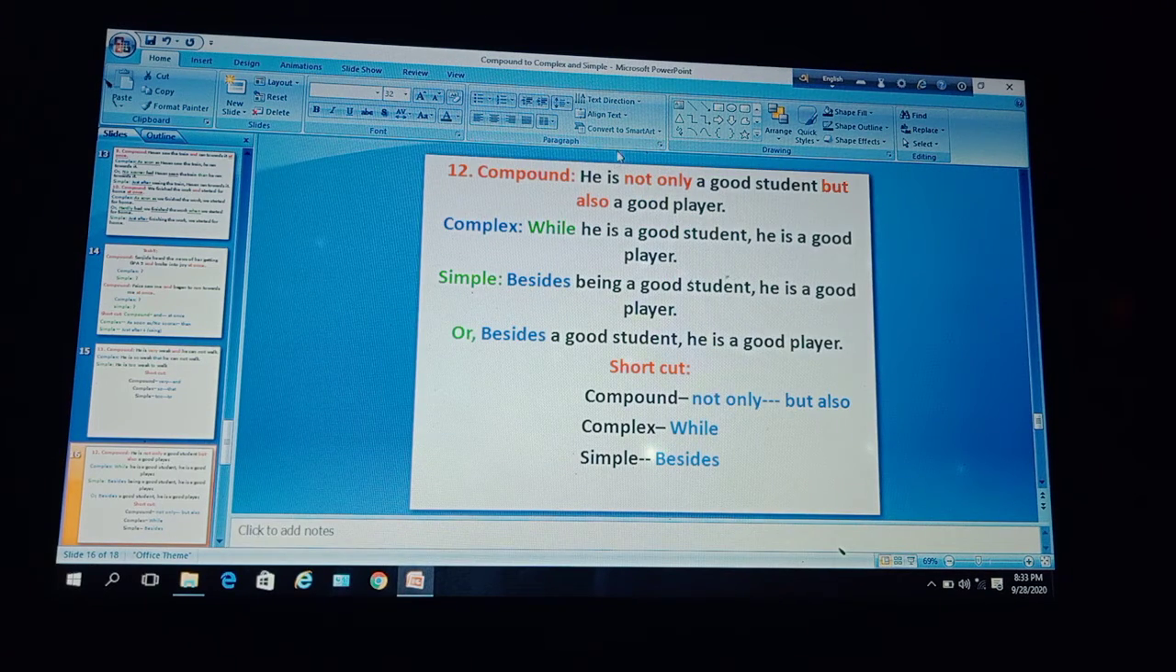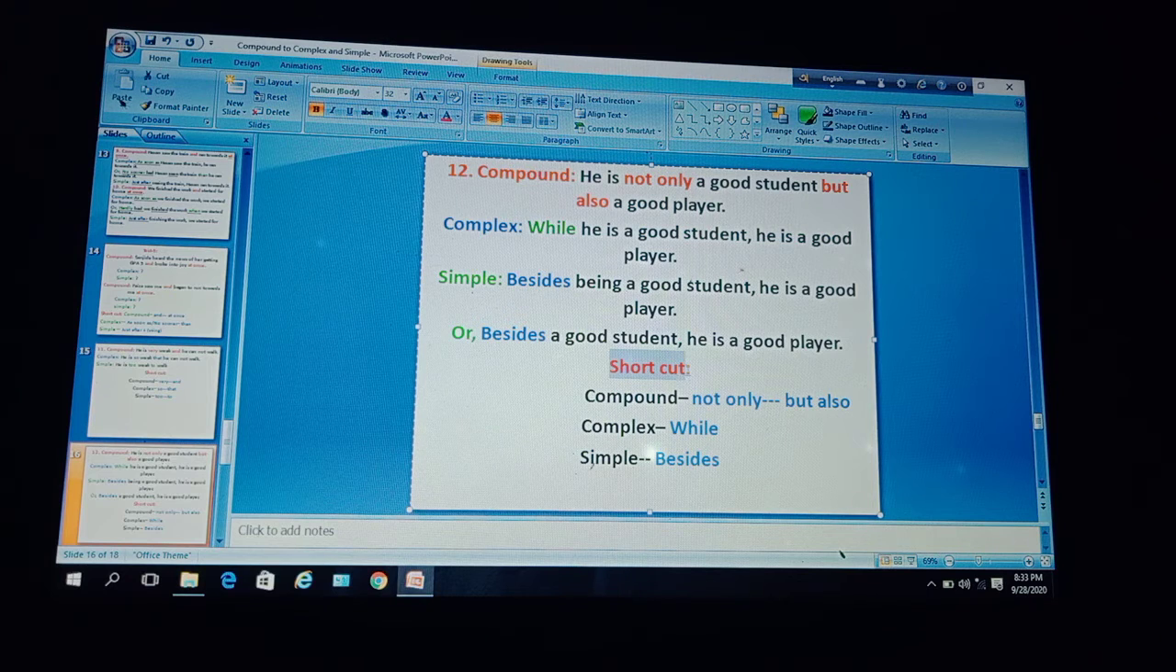Dear learners, next example, here is a sentence. He is not only a good student but also a good player. Dear learners, the first clause is, he is not only a good student, and the second clause, he is also a good player. These two clauses are joined with but, so this is a compound sentence, and both these clauses are independent clauses. Now we have to make it complex and then simple.